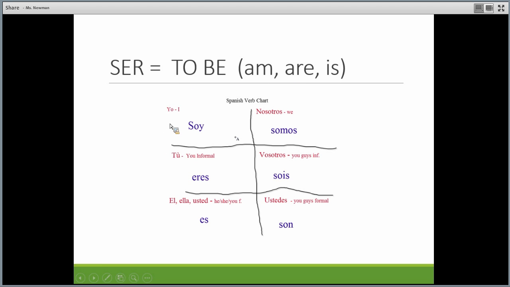Okay, so we have soy, eres, es, somos, sois, and son. Remember, these conjugations will always belong to just that subject pronoun. So you would never say yo somos or ella son. That doesn't work. Okay, you just stick to the same conjugations for the subject pronoun. And you can go by these charts.